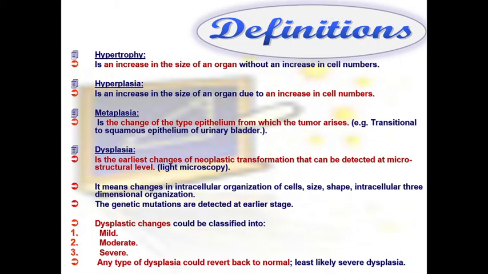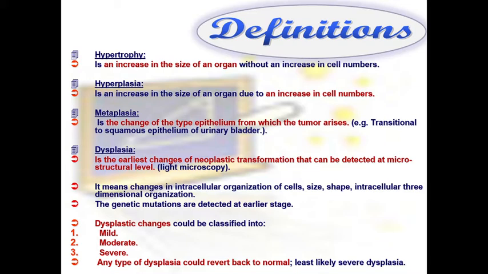Bismillah ar-Rahman ar-Rahim. We will continue our second lecture about oncology by having certain definitions that we should know. Hypertrophy is an increase in the size of the organ without increase in the cell number. Hyperplasia is an increase in the size of the organ due to the increase in the cell numbers.